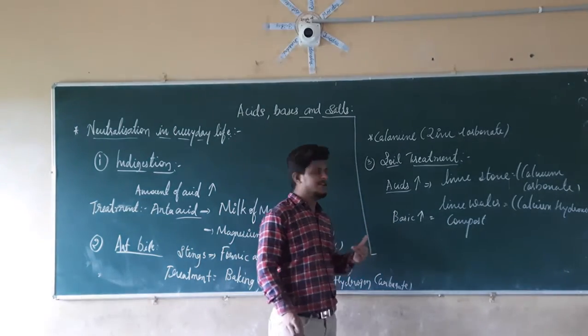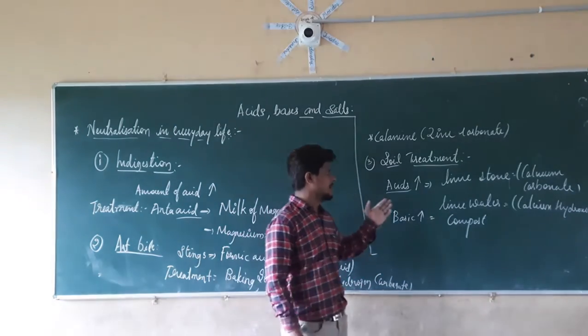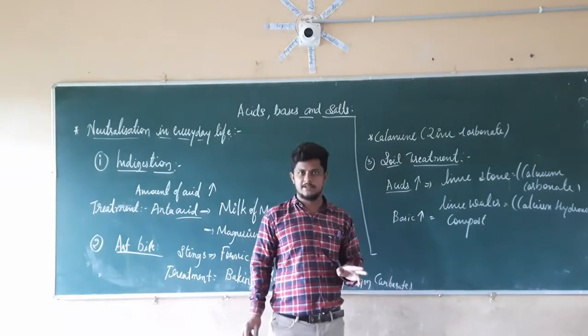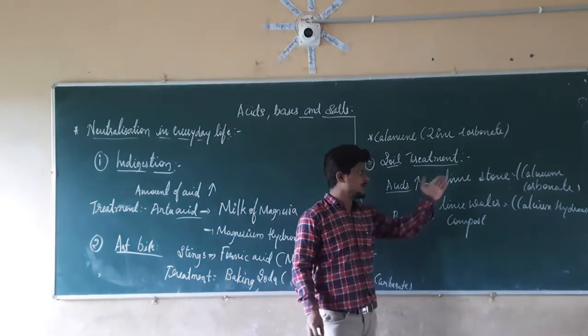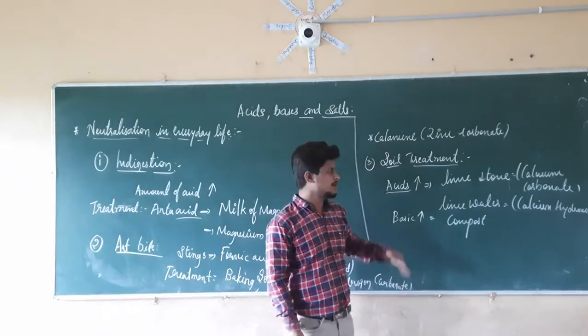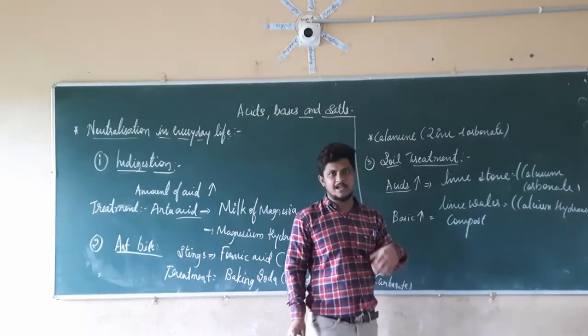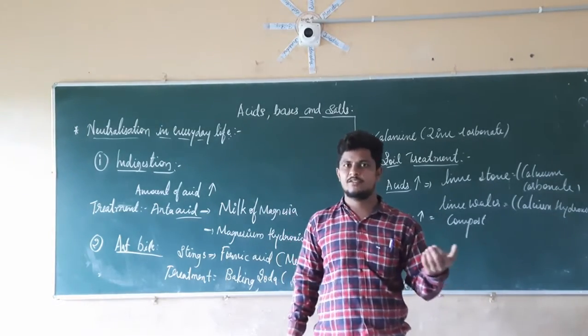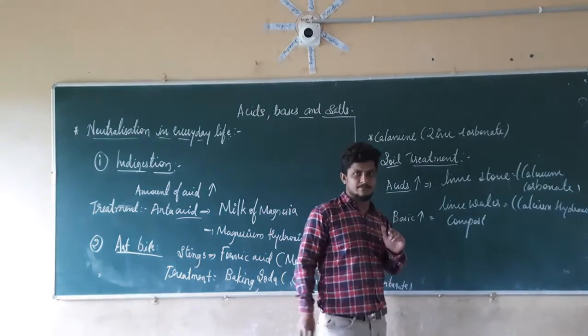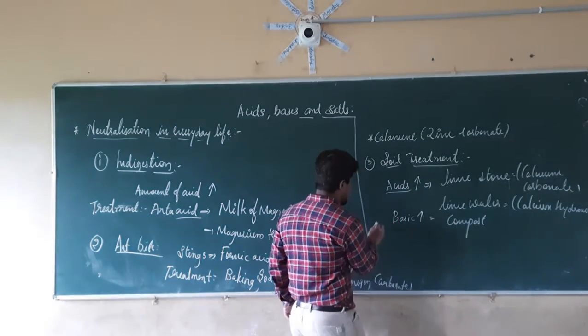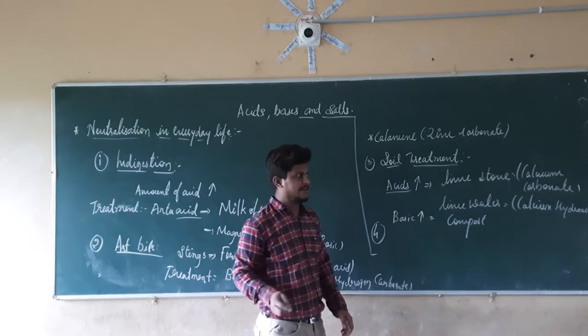Alright, so like this, soil treatment can be done by using an acidic medium or a basic medium. If the acidic nature is higher, they use bases. In the same manner, if the basic nature is higher, they use acids to neutralize that. So the next example is factory waste.